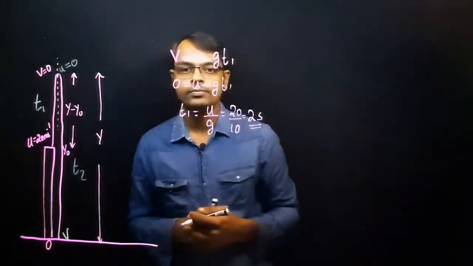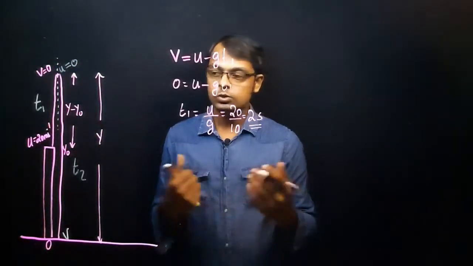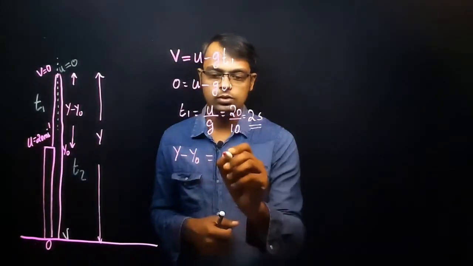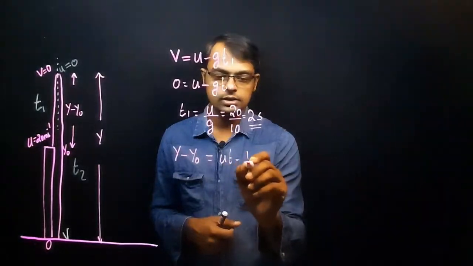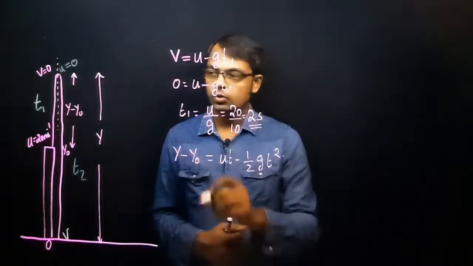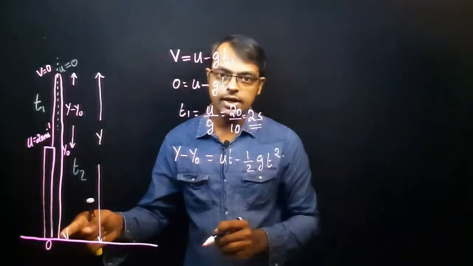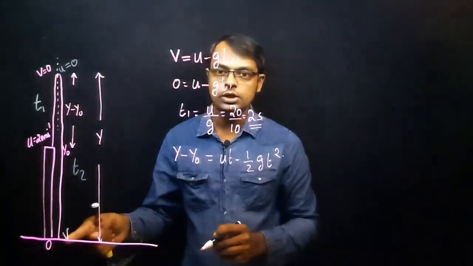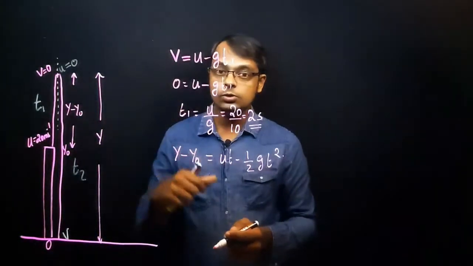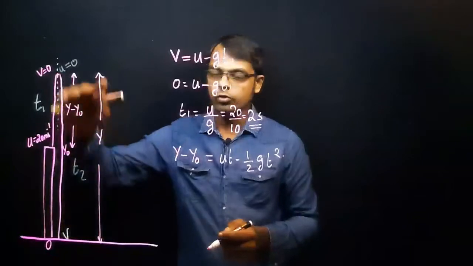So we have now got t1. Next we have to calculate t2. How do we calculate t2 here? Use the same formula we have discussed, y minus y0 is equal to ut minus half g t square. What is the y value here? You are taking this part, starting from here until it reaches exactly the ground. The y value becomes 0, because it is again reaching the origin. So y is equal to 0, and y0 is the position from the origin, which is equal to 45 meter.